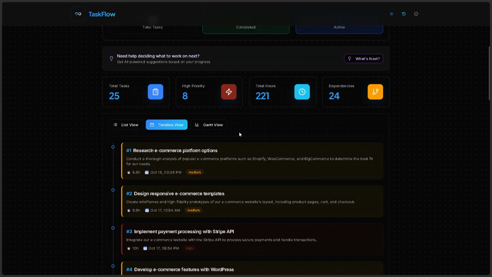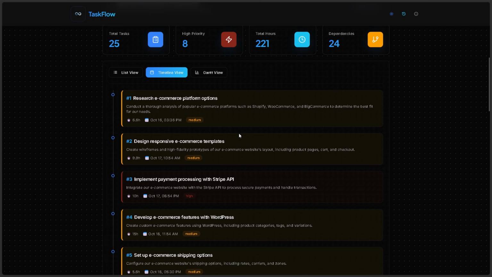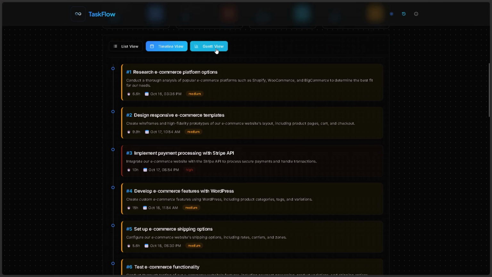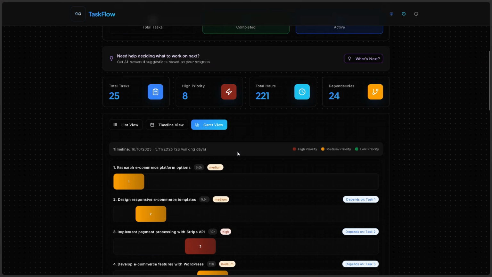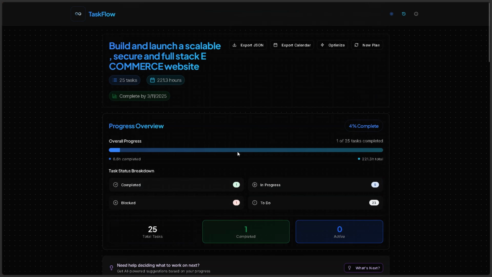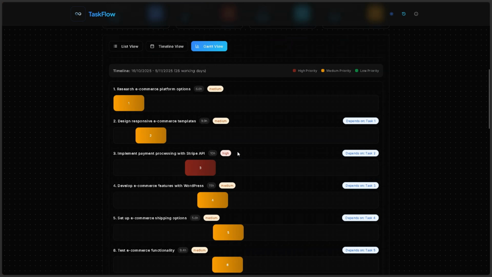The timeline tells us what date, what work has to be begun with. Now Gantt chart, where all the tasks have been given a dependency. For example, this task depends on the first one and the next one depends on the second one, and so on. Now we've also integrated a color coding scheme wherein we show green for low priority, red for high priority, and yellow for medium priority.